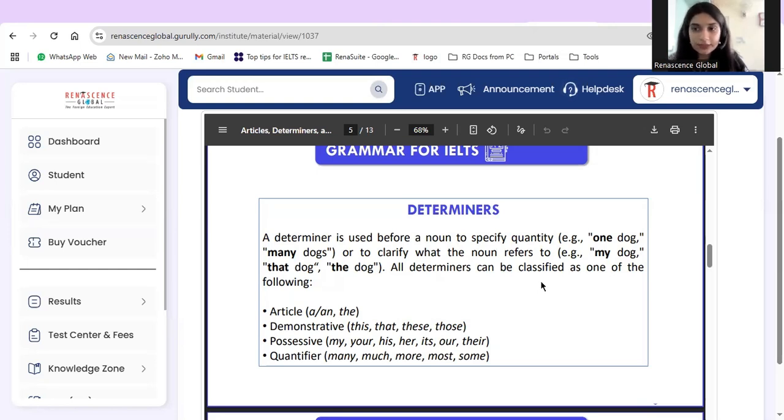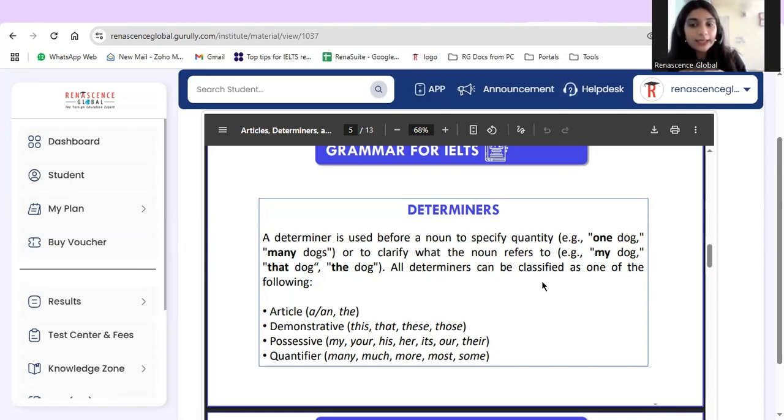We all have studied about articles in the last lecture. Now let us learn about determiners. A determiner is used before a noun to specify the quantity, the particular quantity. For example, one dog, many dogs. It is also used to clarify what the noun refers to. For example, my dog, that dog, the dog.